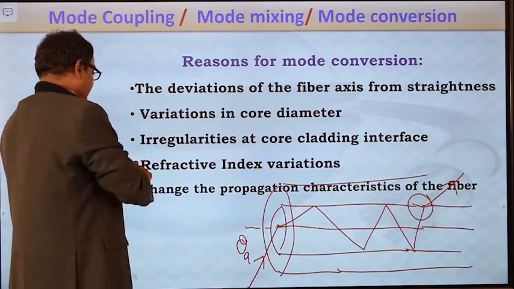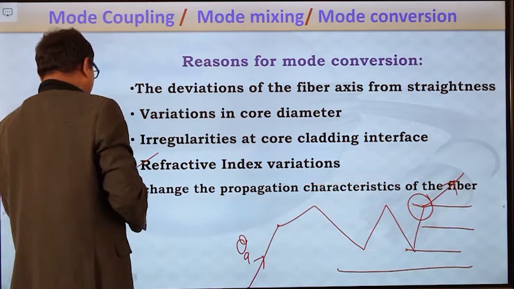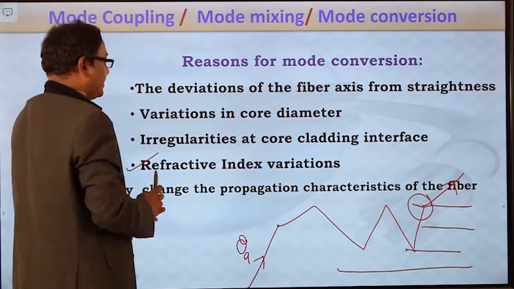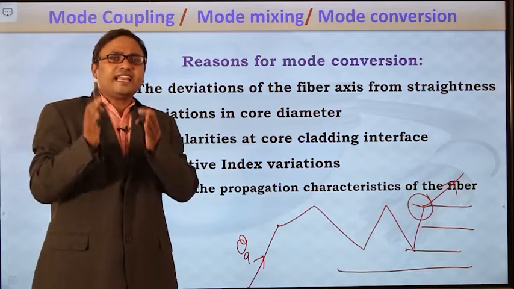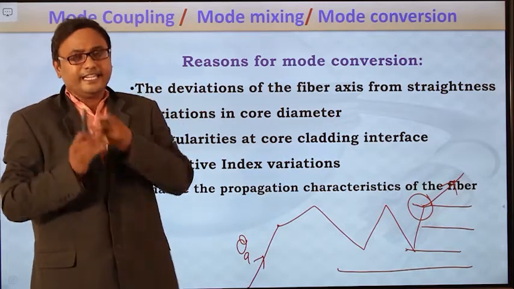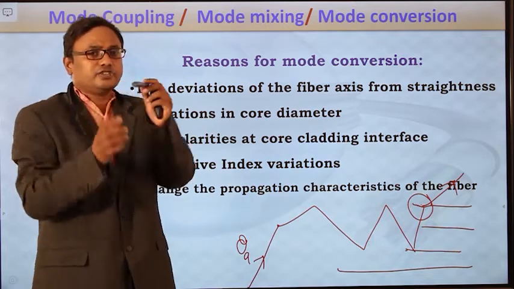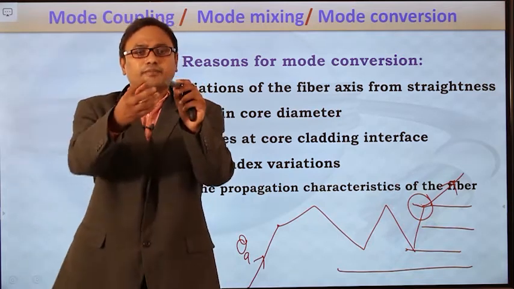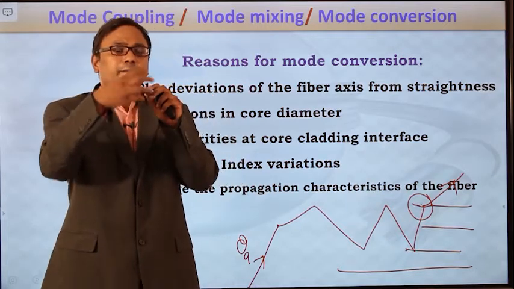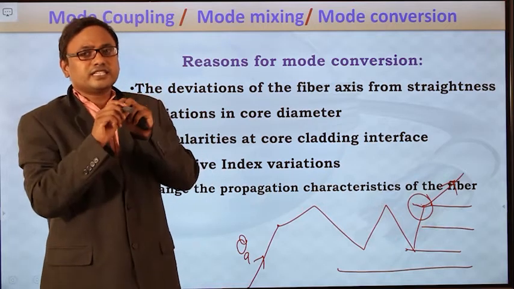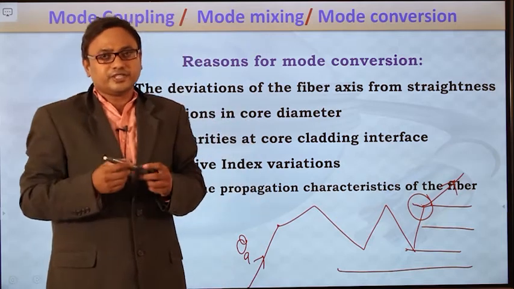And finally, the refractive index variations. Refractive index variations will also lead to mode conversion. So refractive index is directly related to the material density. Just assume the optical fiber cable is made up of some halide glass, right? Because of the variation in the material composition. We already discussed that in halide glasses, the zirconium fluoride composition is 58%.